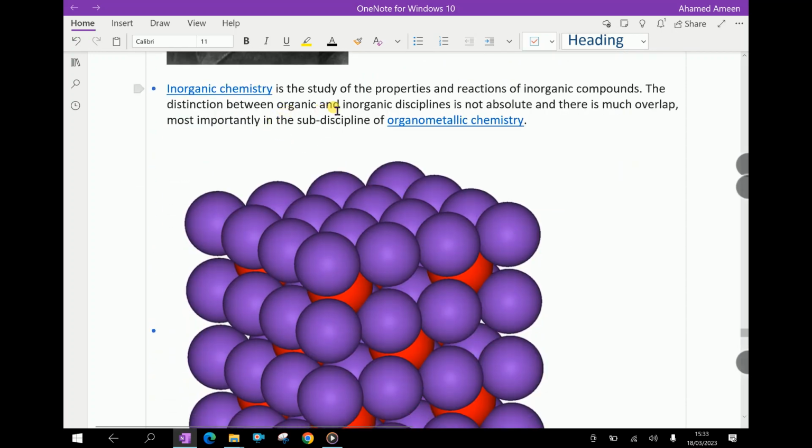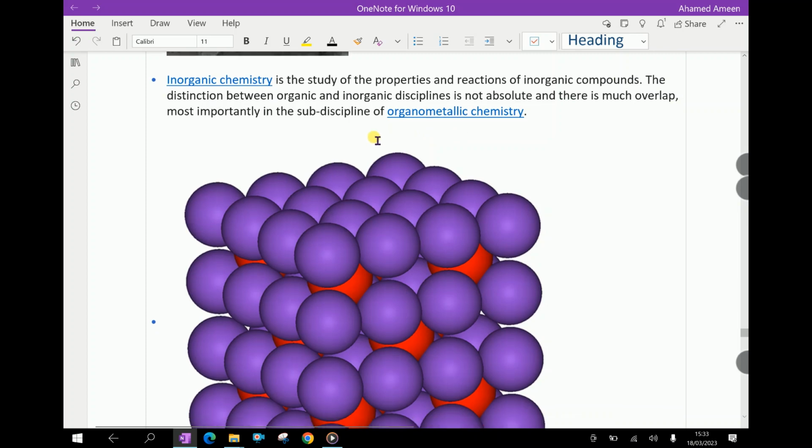Inorganic chemistry is the study of the properties and reactions of inorganic compounds. The distinction between organic and inorganic disciplines is not absolute and there is much overlap, most importantly in the subdiscipline of organometallic chemistry.